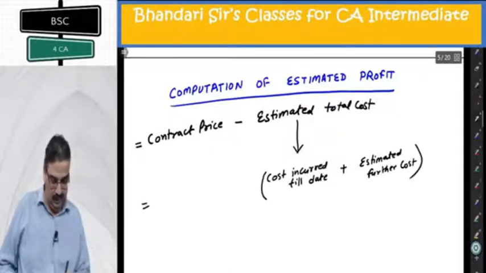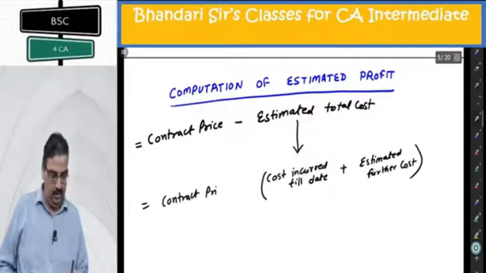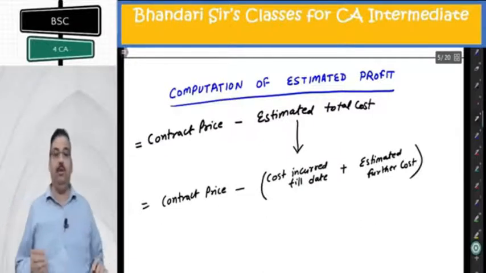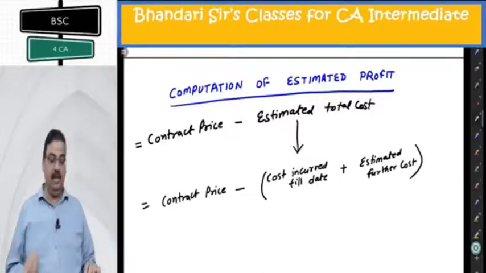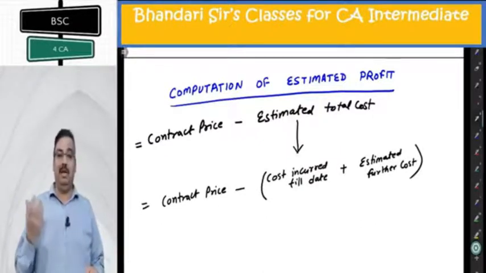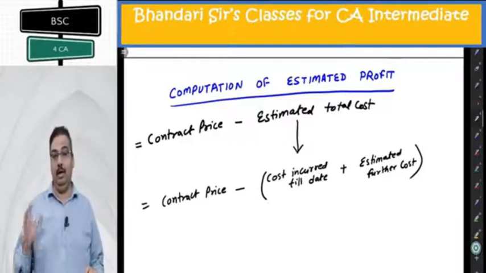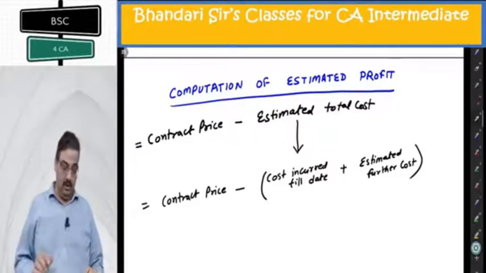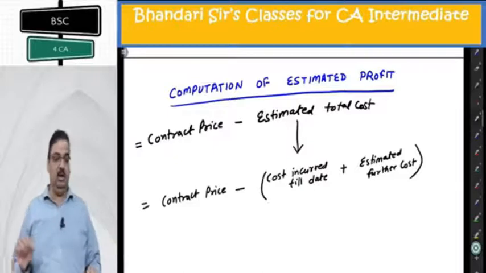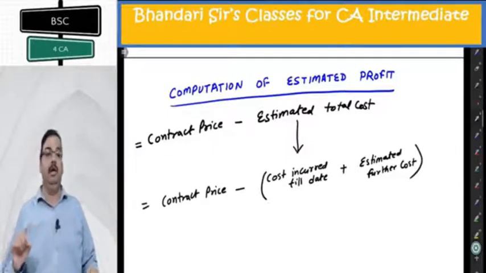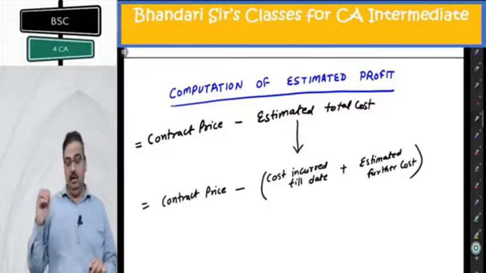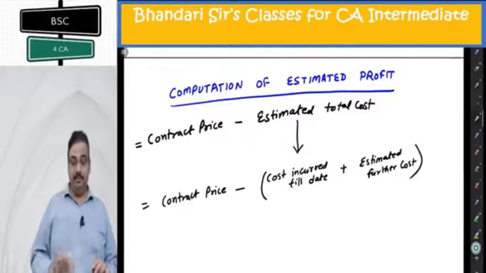So I can write estimated profit as contract price, for which a sure figure is known, the price which you determined at the beginning of the contract, minus cost incurred till date and estimated further cost. That makes the estimated profit.